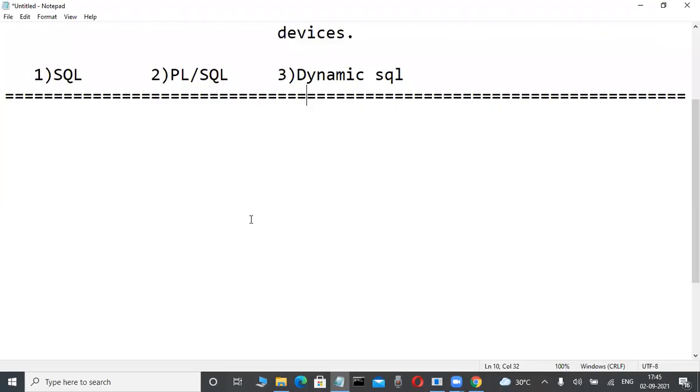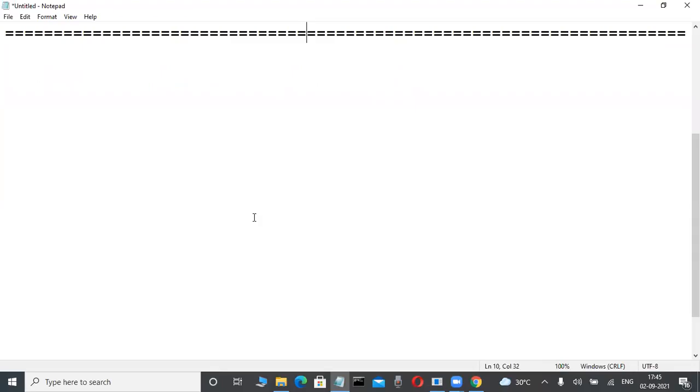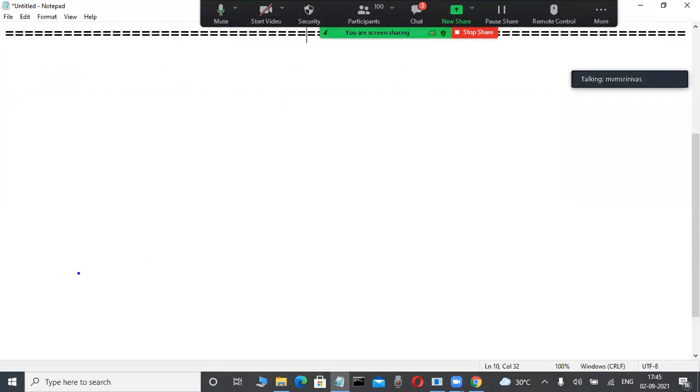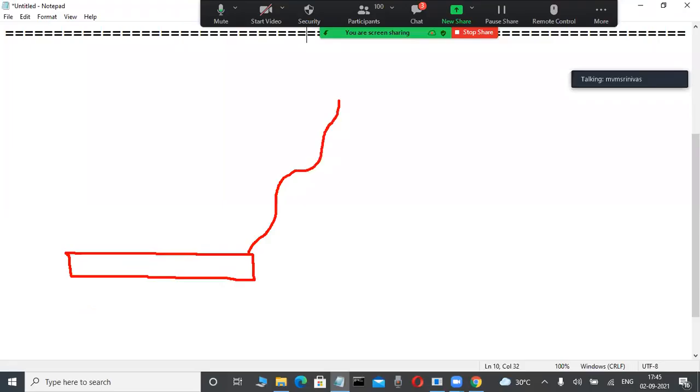Simple example. Nowadays you and I purchase items through online portals like Amazon and Flipkart. Here there is a web browser, and this web browser connects to the web server.